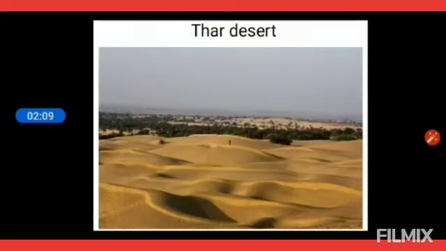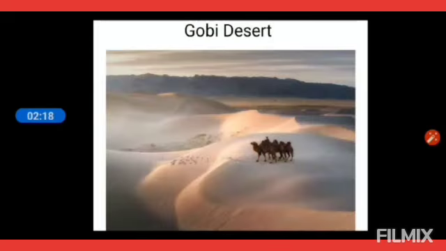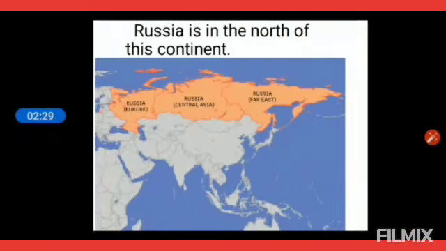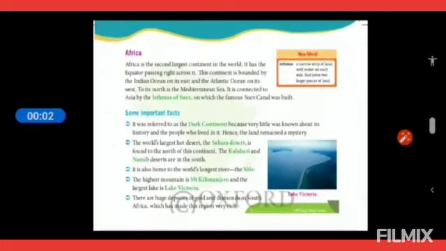The Thar Desert is found in India, which is also called the Great Indian Desert. The Gobi Desert, which is a cold desert, is in Mongolia, which is also located in the continent Asia. The world's largest country, Russia, is in the north of this continent. So the next continent is Africa.